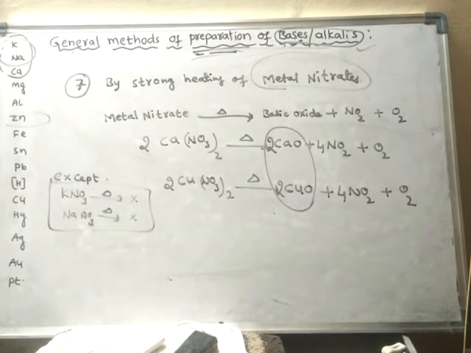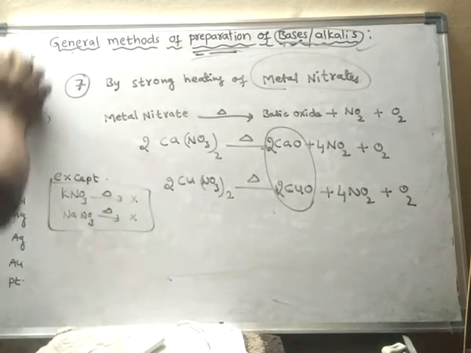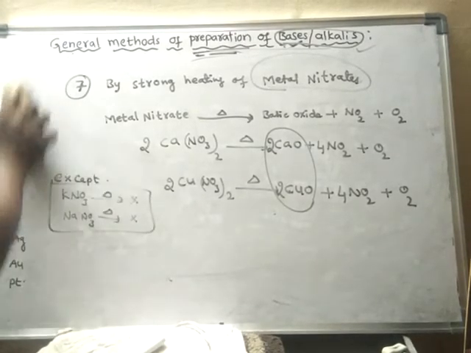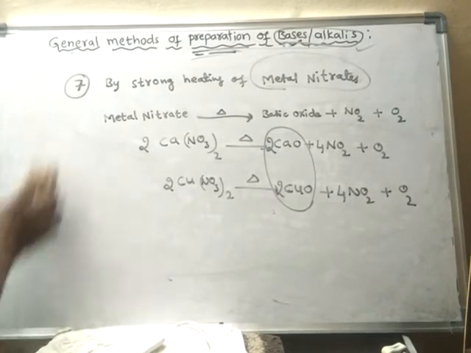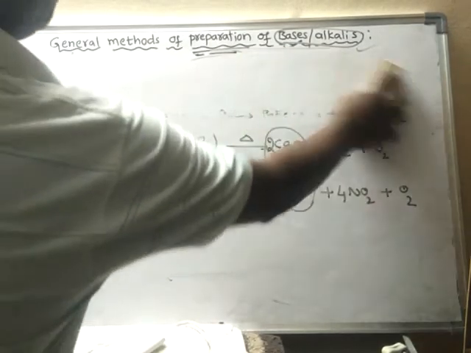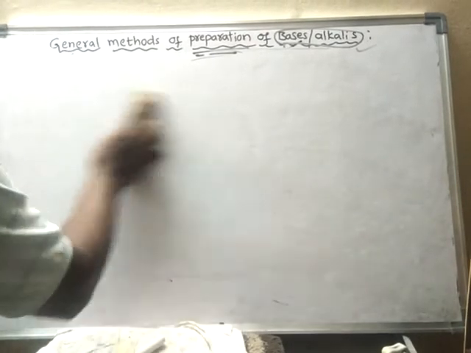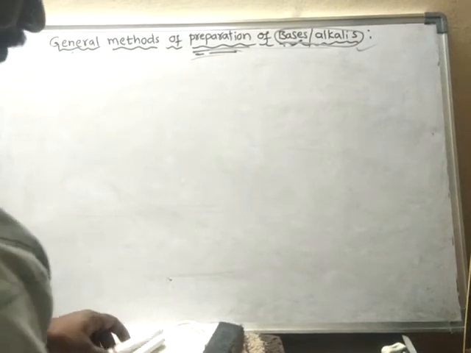Now we will learn about the general properties of alkalis or bases.